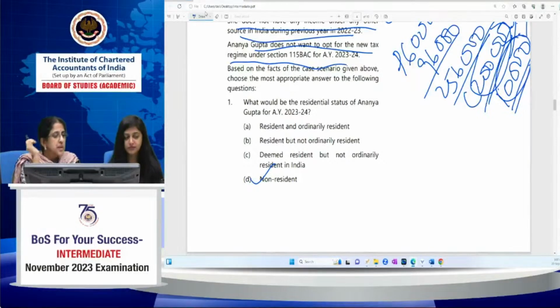Yes, Bhumika, you're right. Only 120. Naman Dingra, good. Yeah. Income is less than 15 lakh. Dipanshu, good. So it's very clear. So in this question, the first MCQ you can't answer by just solving on the basis of number of days. I have to first compute the entire total income of Ananya Gupta to answer whether she's a resident, non-resident, or resident but not ordinarily resident. Fine.